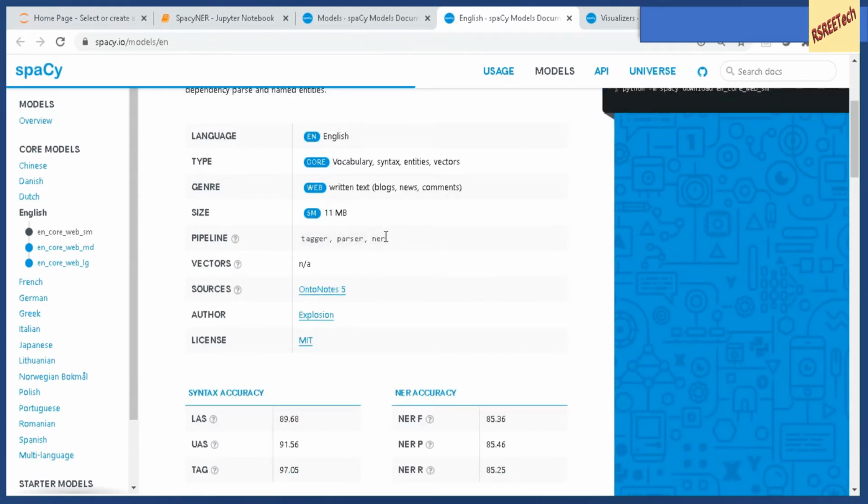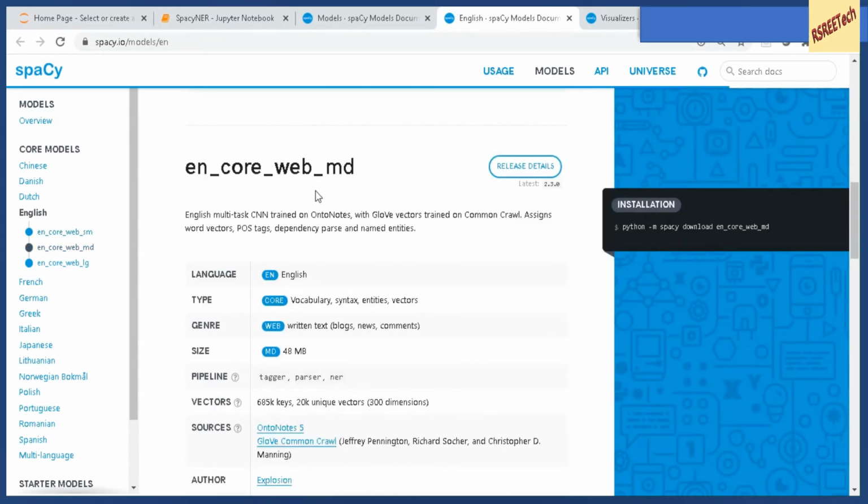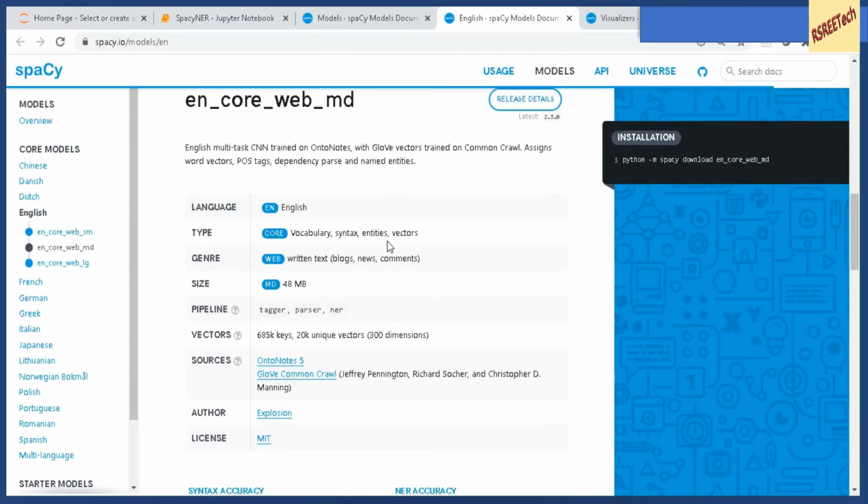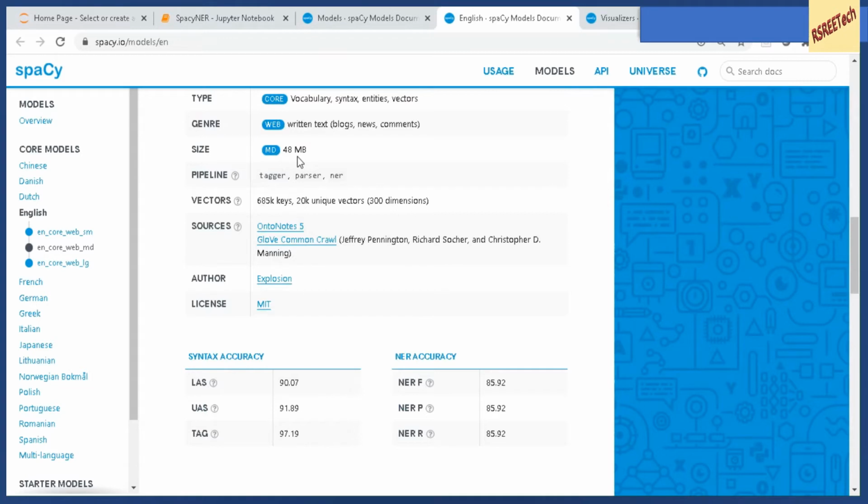Alright. Now if you look at the next model, which is the medium size model. So here again it is trained on OntoNotes. It's a multitask convolutional neural network. It has GloVe vectors trained on Common Crawl from the web. It also assigns word vectors, POS tags, dependency parsing and named entities. Now if you look at the size of this model, it is slightly bigger, and it has the following pipelines, which is tagger, parser and named entity recognizer. It has close to 685k keys and 20k unique vectors. Each vector is of 300 dimensions.